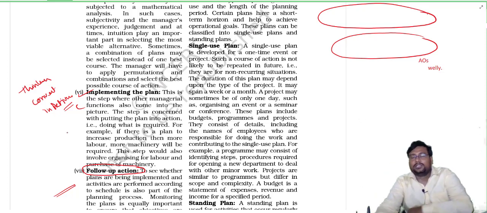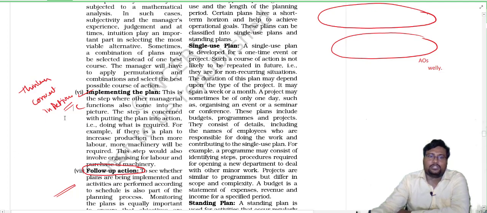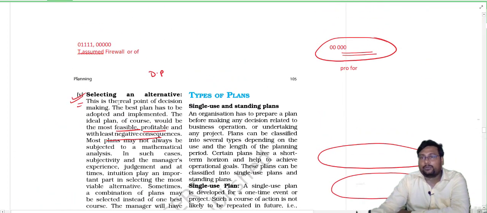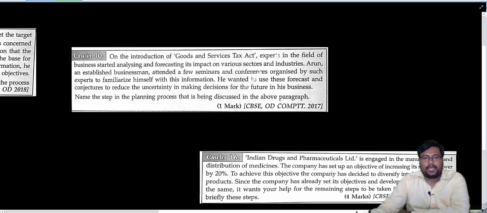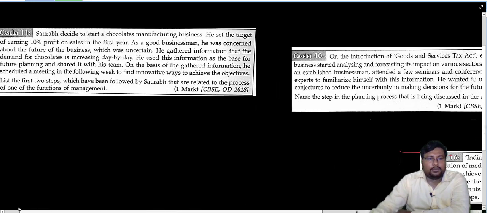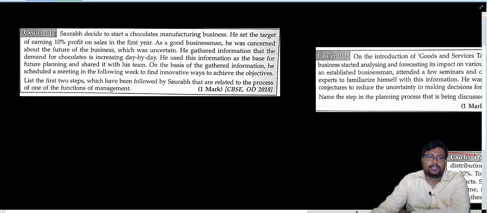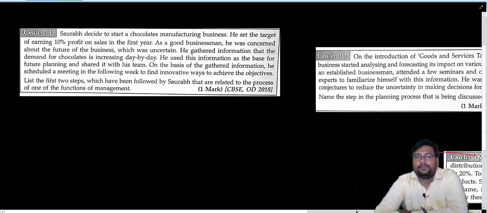Okay, now certain case studies are there on the basis of this planning process. See this. So we have 3 possible case studies. Number 1, first read the case study one time. And what is the best method for solving the case study? Always I told you, start from the bottom. So list the first 2 steps which have been followed by Saurabh that are related to the process of one of the functions of management.